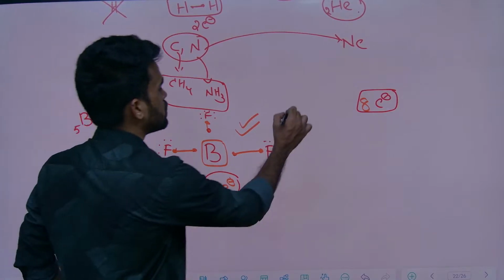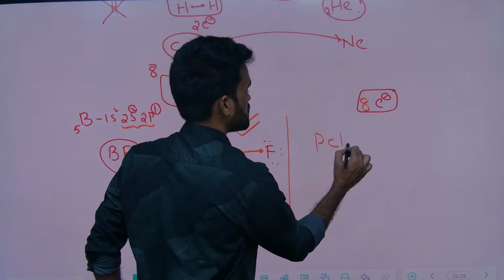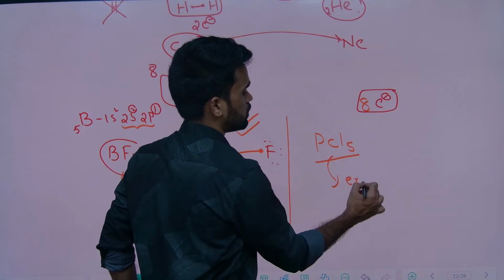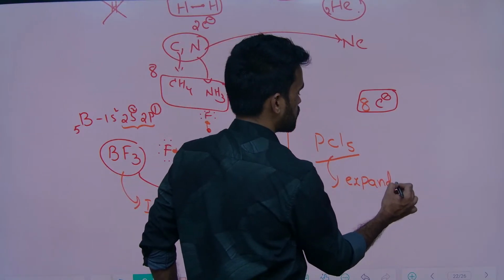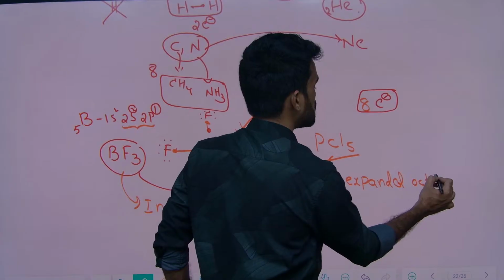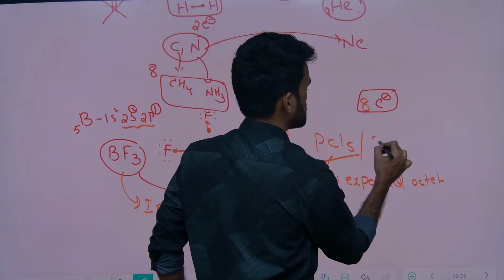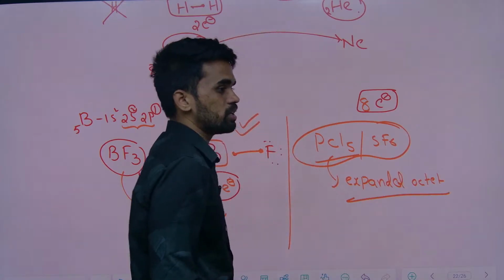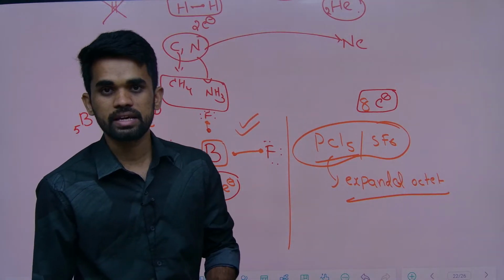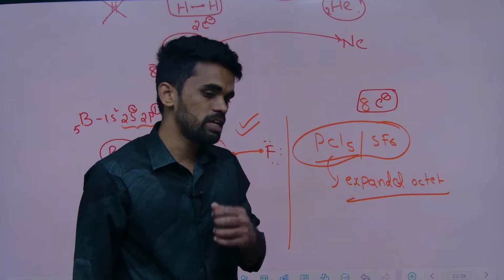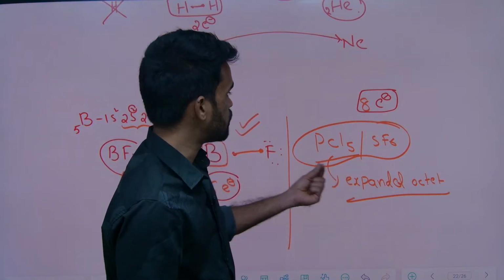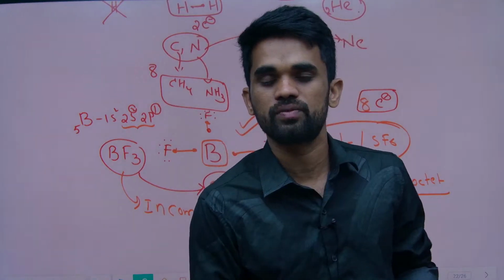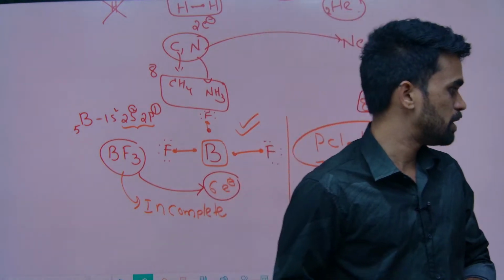And there are some molecules like PCl5 which are also stable and existing, with expanded octet. These are the limitations, expanded octets. These molecules having expanded octet also exist as stable. Therefore he was unable to explain why these molecules are stable, how they exist, if you take only octet configuration. So this is the limitation of the octet rule.